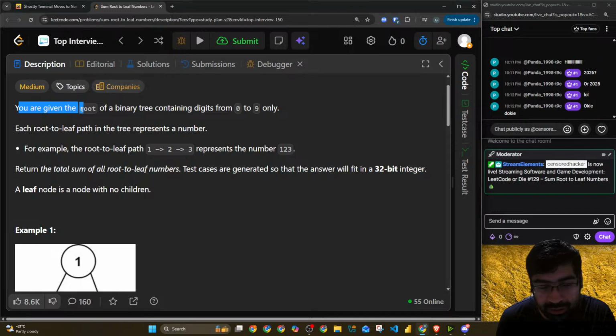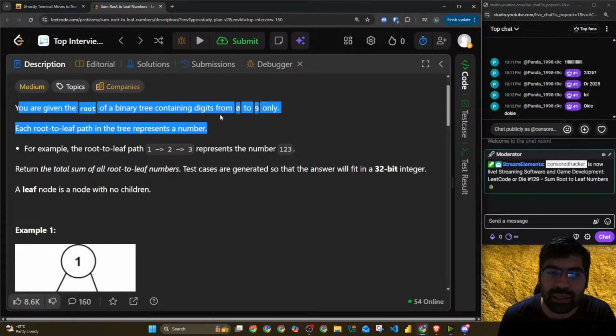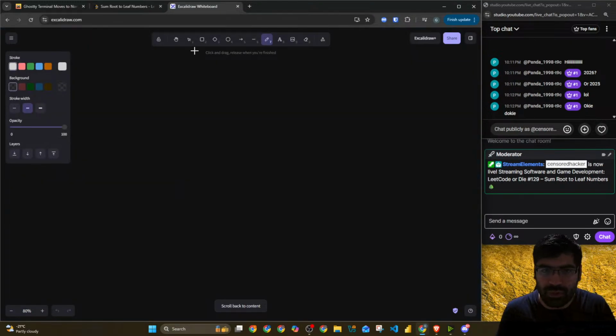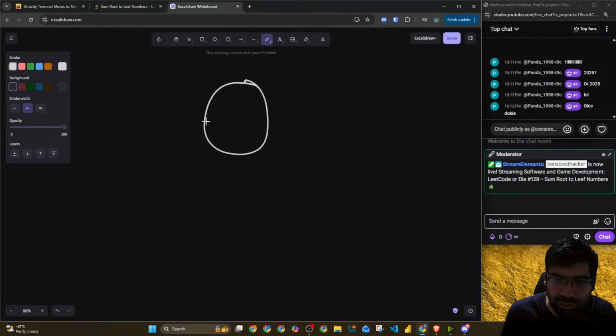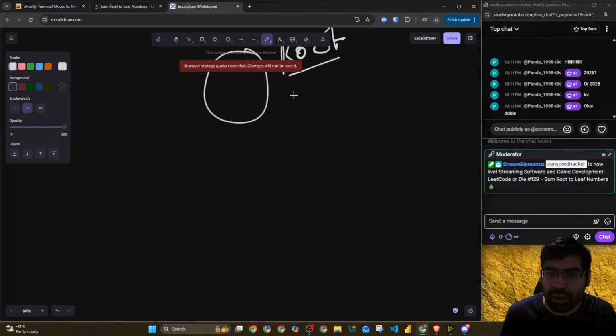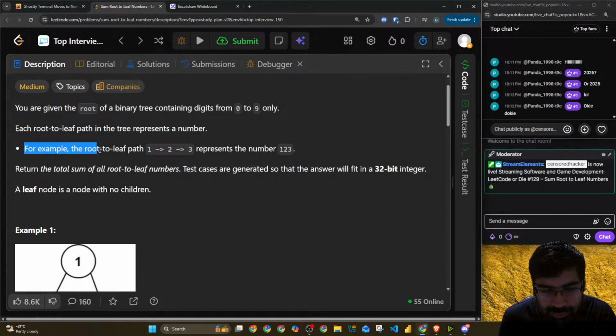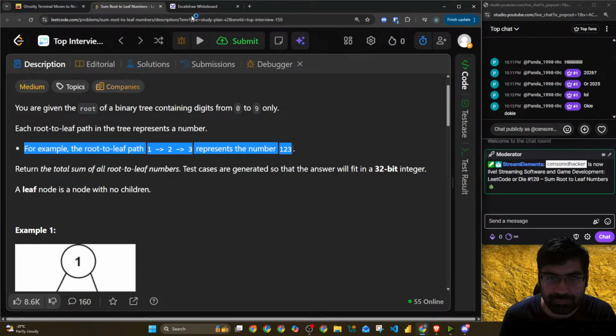129. You are given the root of a binary tree containing digits from 0 to 9 only. So what do we have here? The root of the binary tree, and each node can have a number from 0 to 9, right? For example, the root to leaf path 1, 2, 3 represents the number 123.